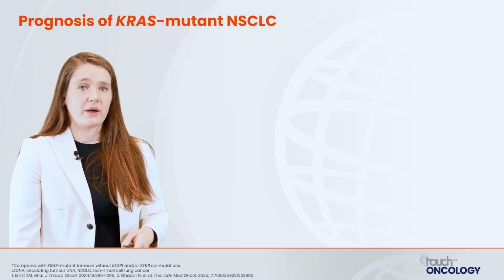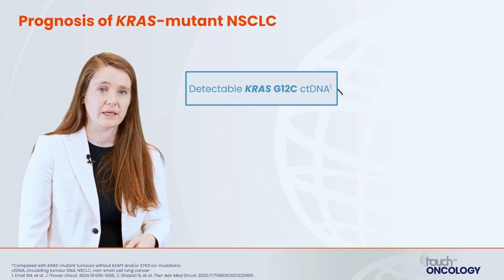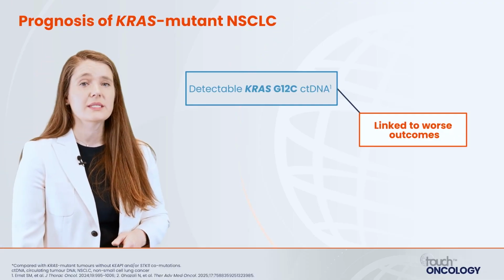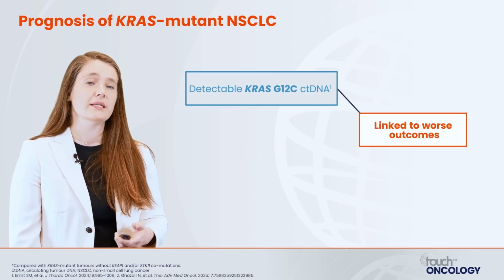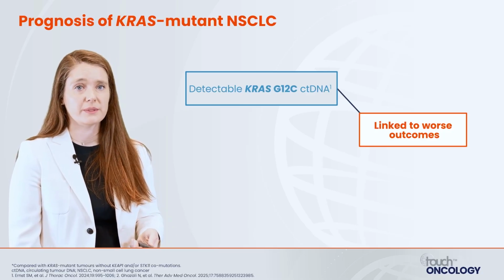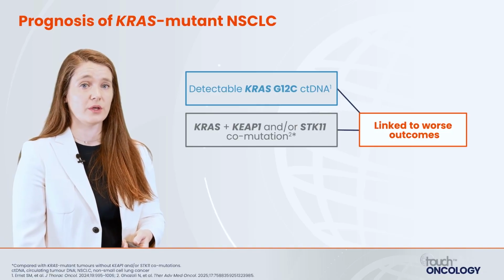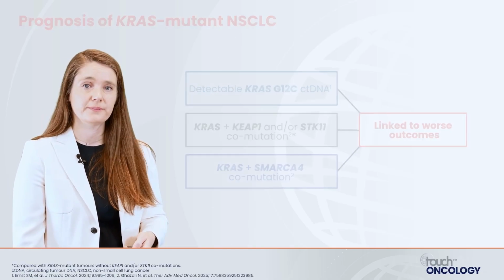What do we know about the prognosis of KRAS-mutant non-small cell lung cancer? Well, detectable cell-free DNA can be linked to worse outcomes. This is common across many cell-free DNA platforms for many different mutational types. We know that KEAP1 and STK11 co-mutations can have a worse prognosis, as well as SMARCA4 co-mutation.